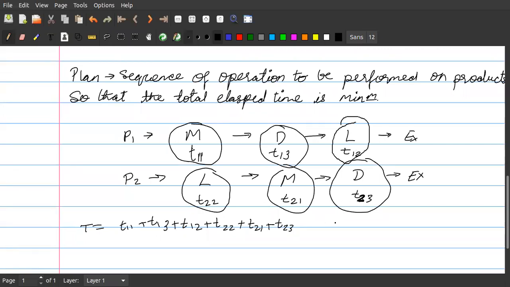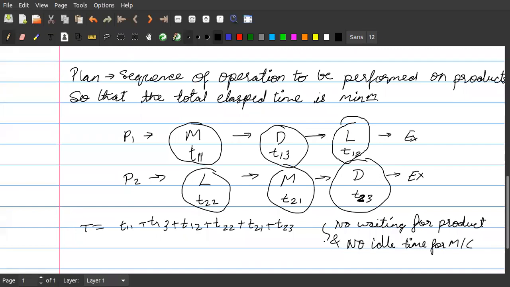Then there will be no waiting time for the product as well as no idle time for the machine. If this is the case, then this formula is correct.